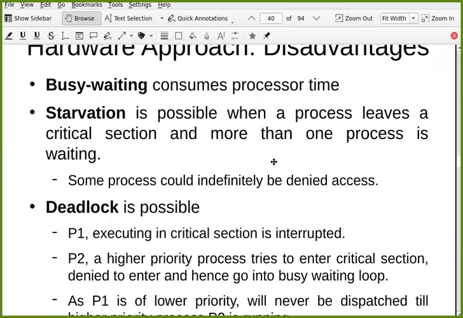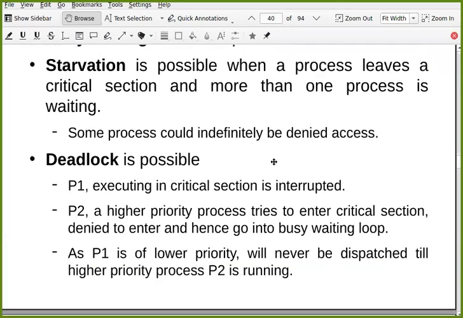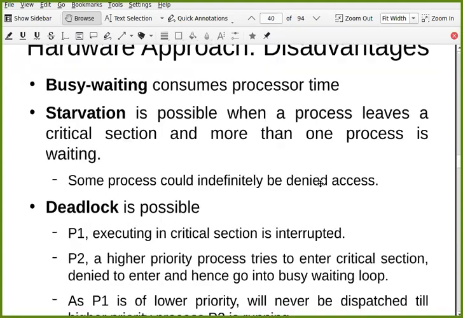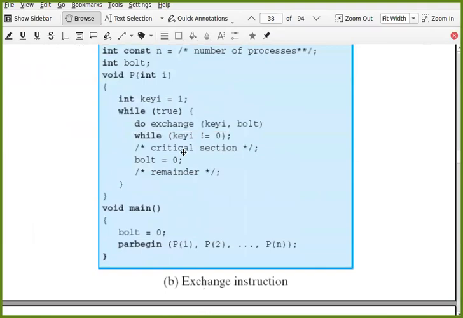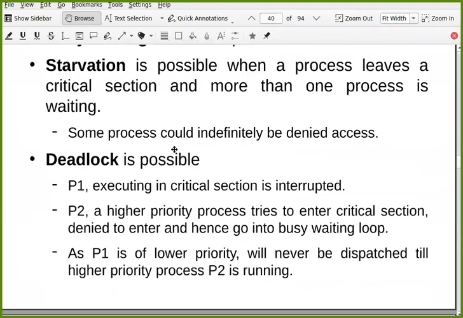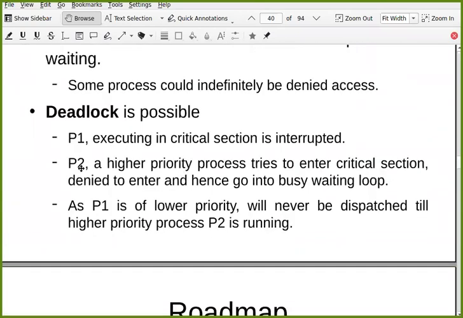So that is possible. Another problem is that deadlock is possible in this. Just assume this. P1 executing in critical section is interrupted. Some process P1 which is executing in the critical section is interrupted. Why is it interrupted? Because there is a higher priority process P2. It has come and your scheduler, your dispatcher, schedules processes based on priority, and P2 is the higher priority process. So it will interrupt P1 which is executing in the critical section.